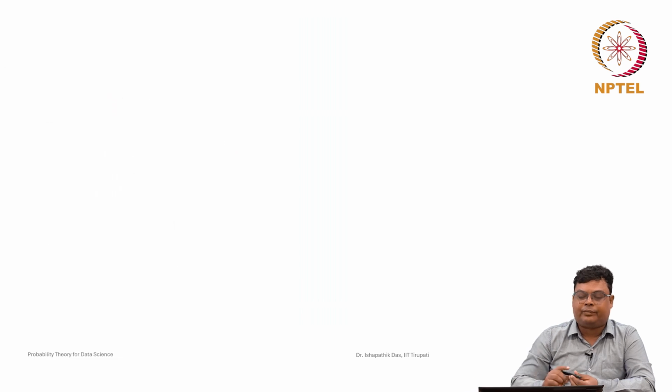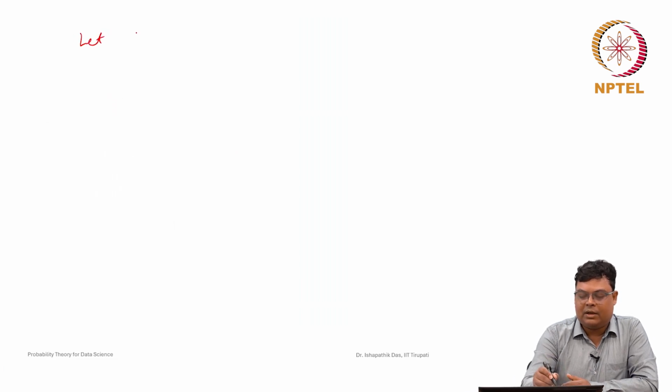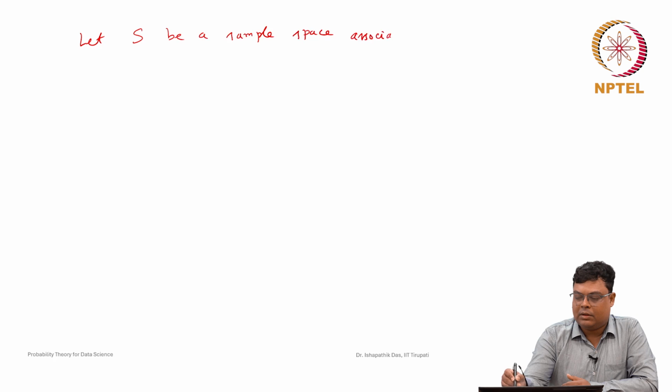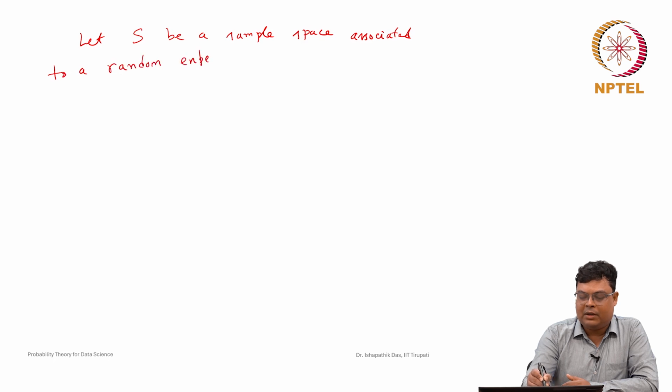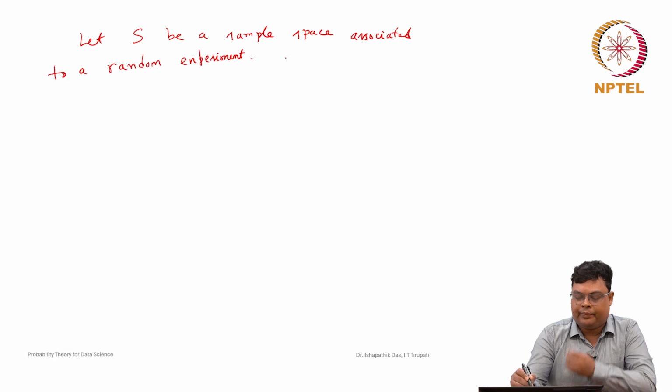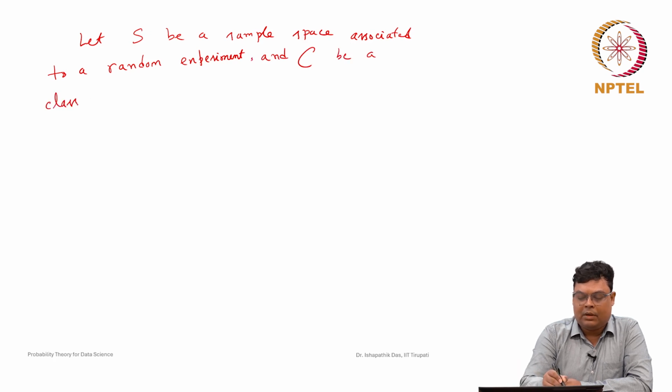So, here we will consider S to be a sample space associated to a random experiment, and C be a class of subsets of S, which is a sigma field also.